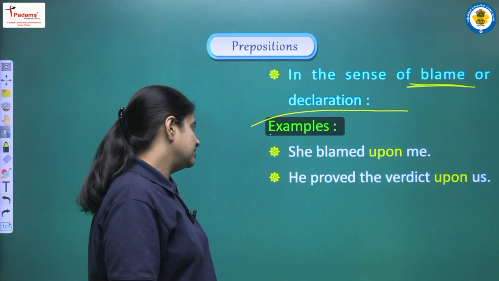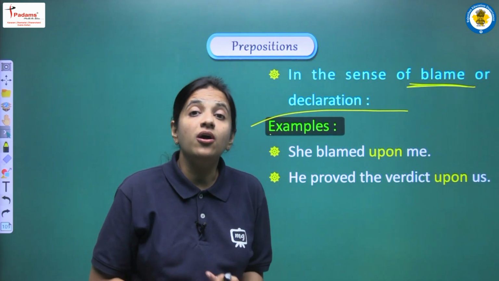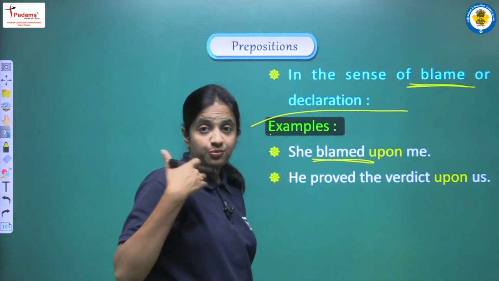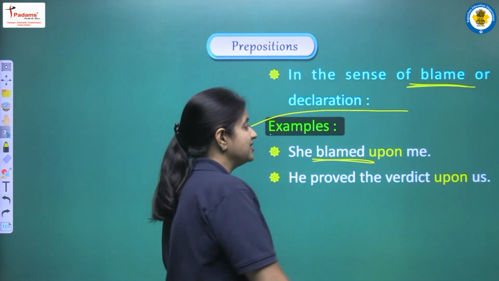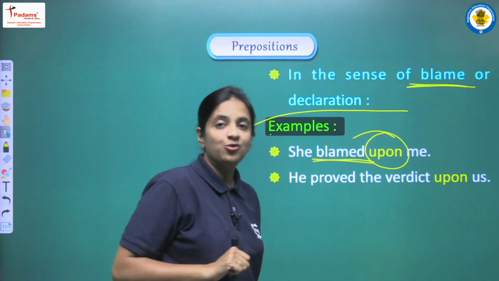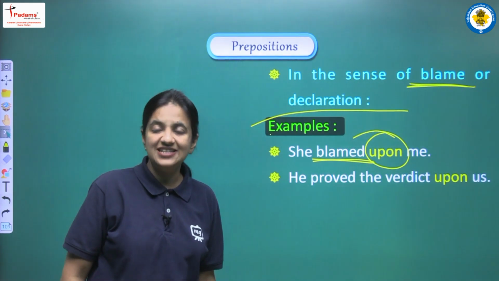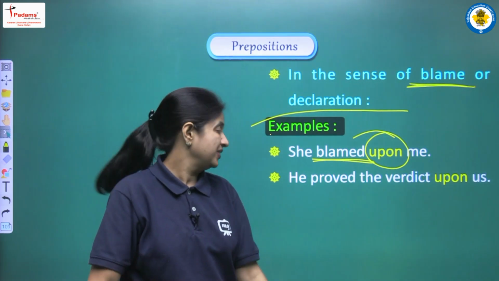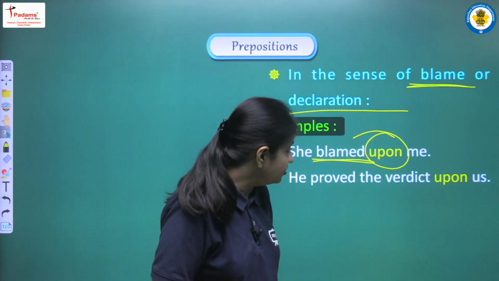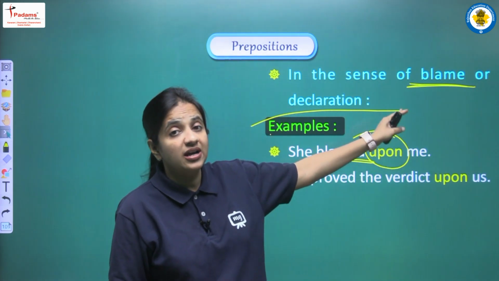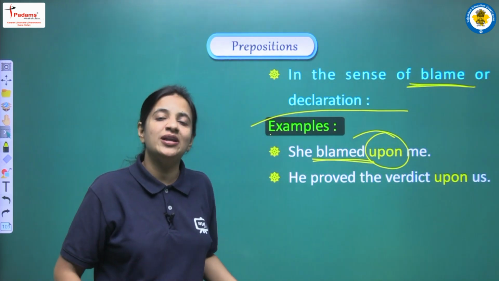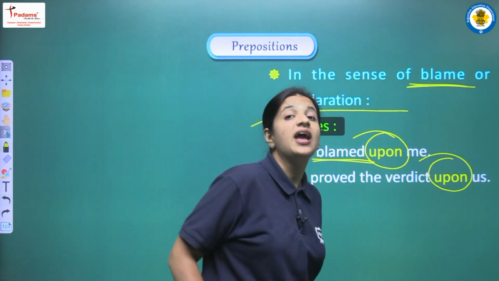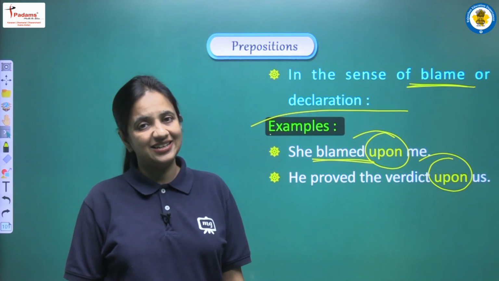The first sentence is, she blamed upon me. So here we are showing one kind of blame, right? And for that, yes, as a preposition we have to use upon in our sentence, and we are saying that she blamed upon me. Next is, he proved the verdict upon us. So yes, we are trying to show one kind of declaration here, and for that we have to use upon as a preposition in our sentence.